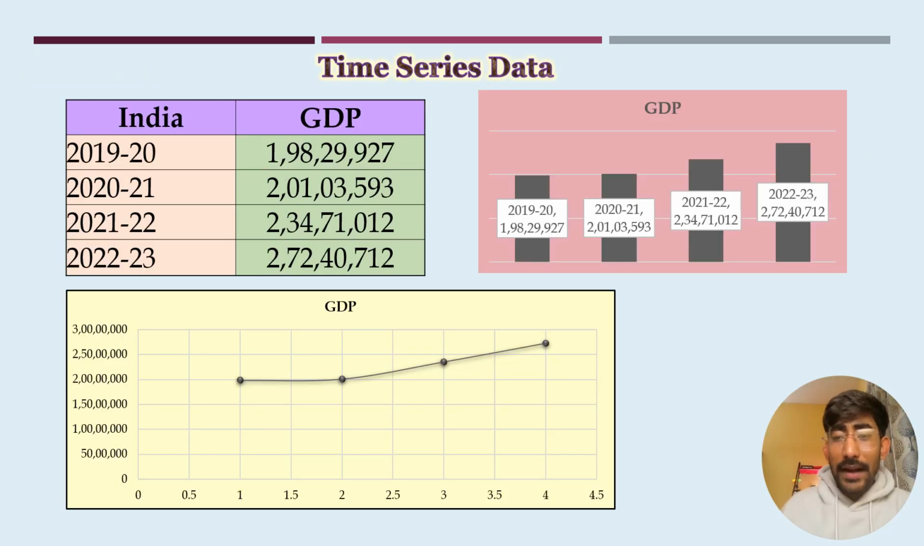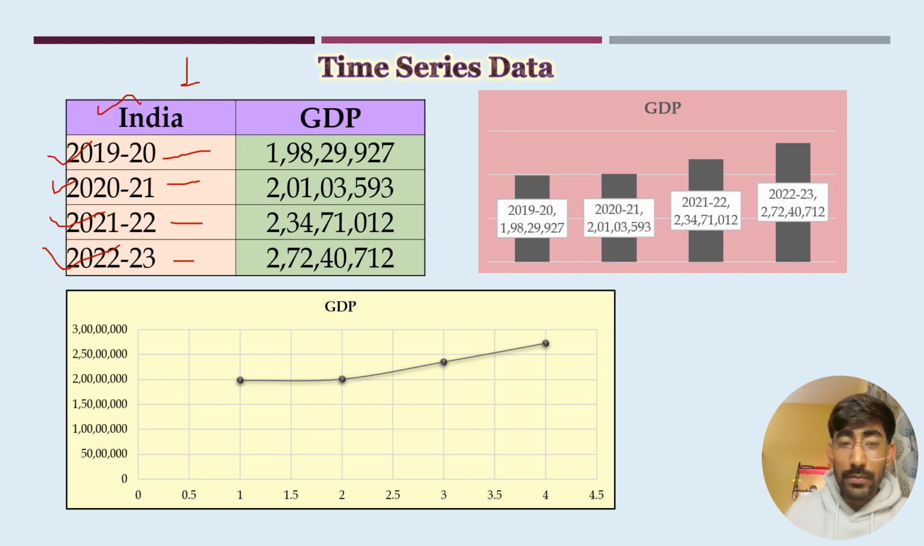So let's take a practical example. Suppose we want India's GDP as our data. We are considering India as one entity and GDP as the variable whose data we are considering from 2019 to 2023. So here we have taken 2019-20's India GDP, then 2020-21, 21-22 and 22-23. Here there is just one entity and the time period is more than one, so this type of data is known as time series data. This is the practical example of time series data.